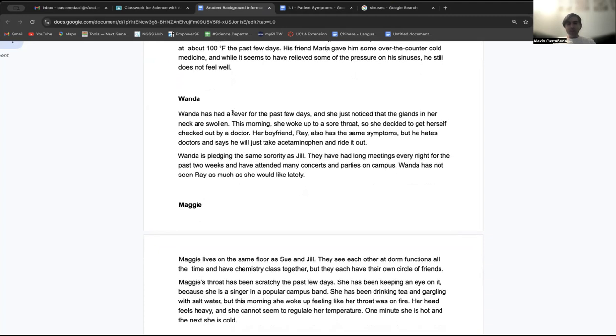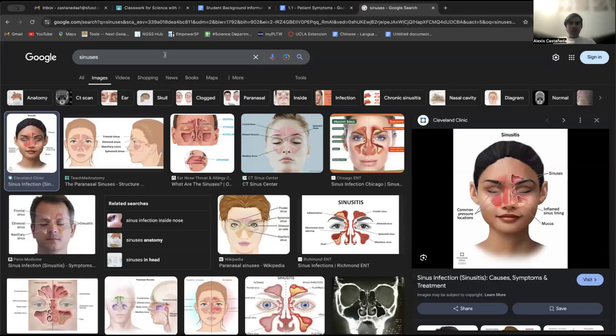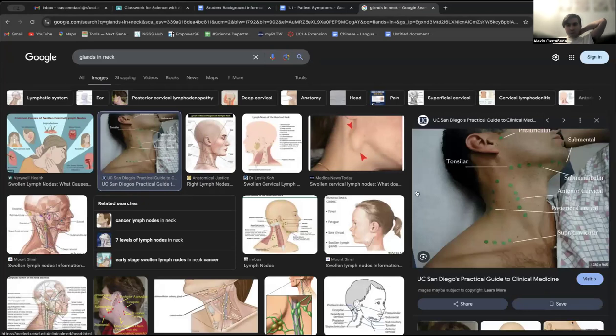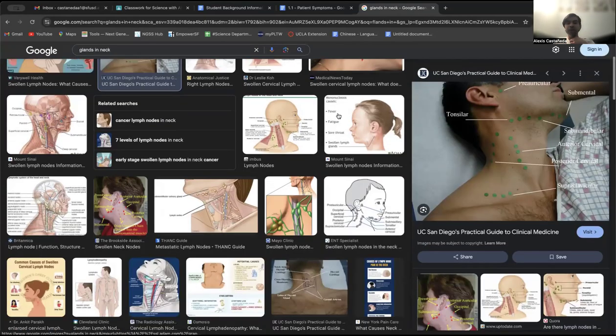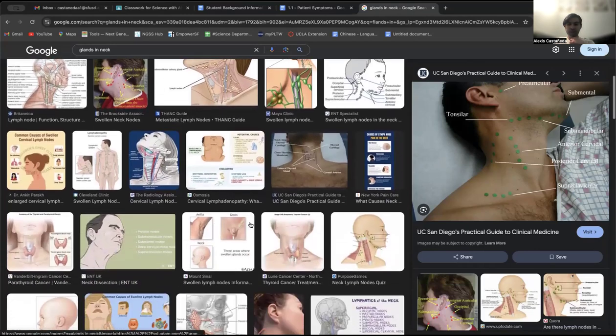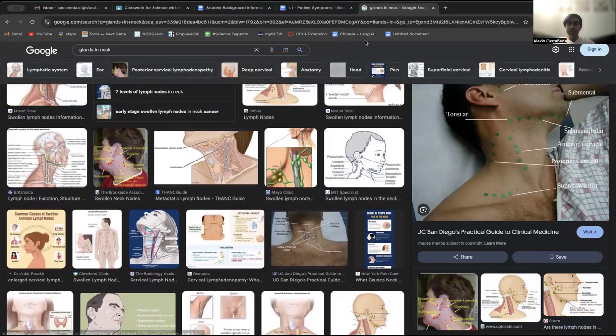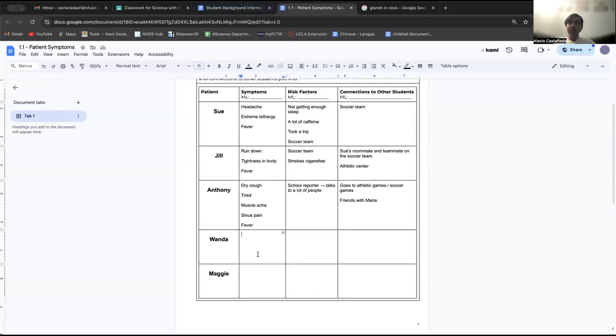So what are her symptoms? So she has a fever and the glands in her neck are swollen. So the glands in your neck, right? Sometimes when you get sick, you notice that on your neck you get a little bit of inflammation. It gets a little sore. So that usually tells you that you're sick, right? That your body is trying to eliminate whatever is hurting, whatever is causing you illness. And so this means that somebody is likely sick. So this is a symptom of a disease, of an illness.